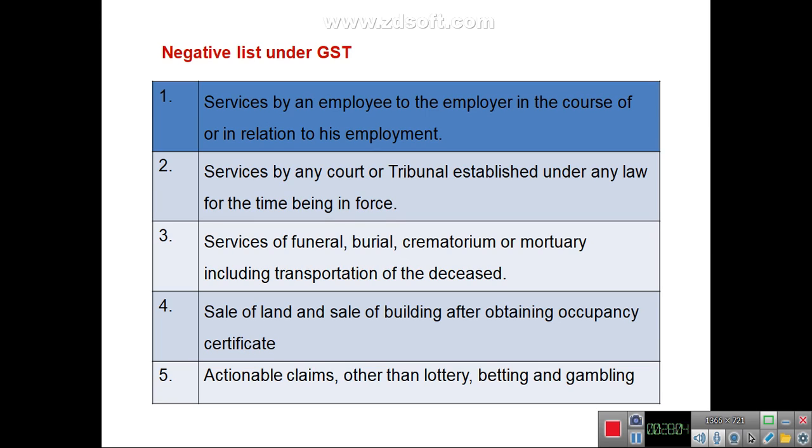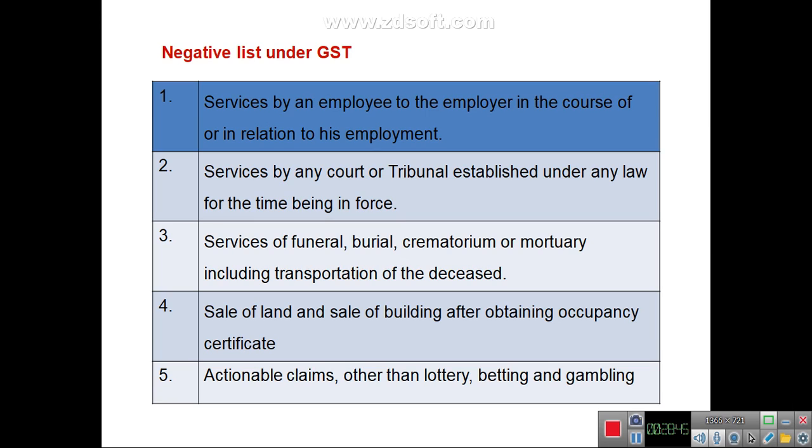The first service in the negative list is services by an employee to the employer in the course of or in relation to his employment; that won't be included in the services list of GST. Second, services by any court or tribunal established under any law for the time being in force. So services provided by a court or tribunal are also included in the negative list. Services of funeral, burial, crematorium or mortuary, including transportation of the deceased, will also be included in the negative list of GST.